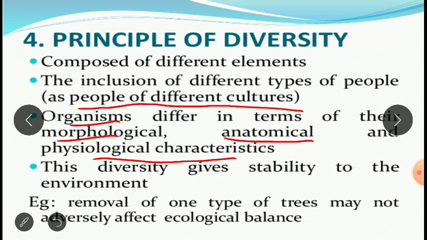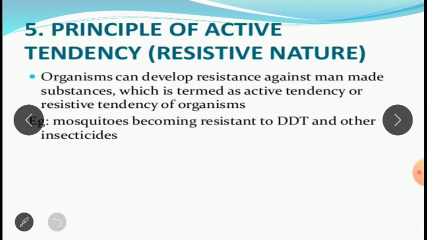A variety is present, or a diversity is present, in the environment. And this diversity only gives stability to the environment. For example, removal of one type of tree may not adversely affect the ecological balance, because if all were the same, then if one was removed, all of them would be killed. But that is not happening. To maintain the ecological balance, diversity is essential, and that is being provided by the environment.